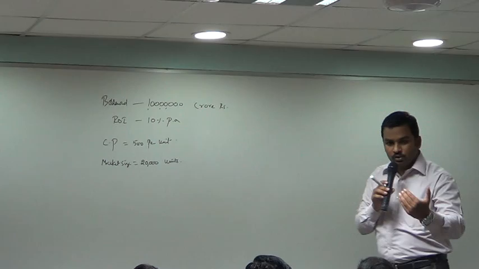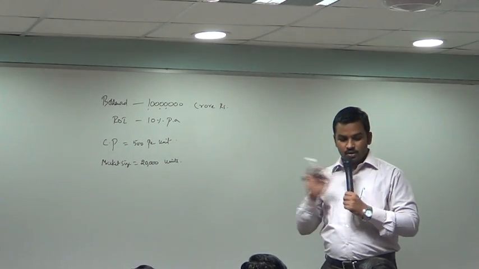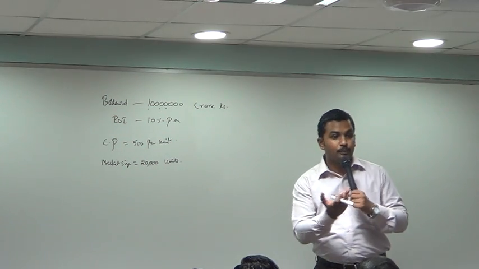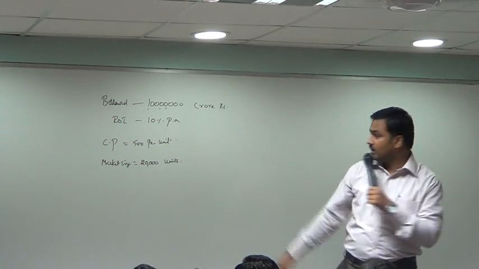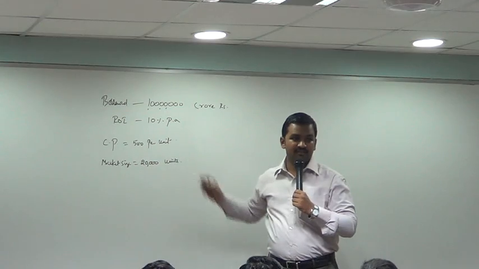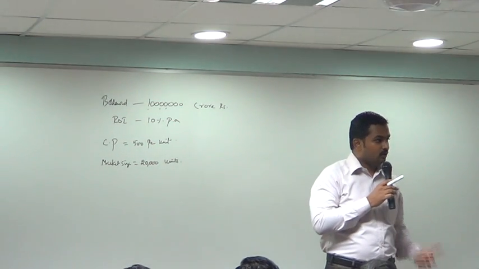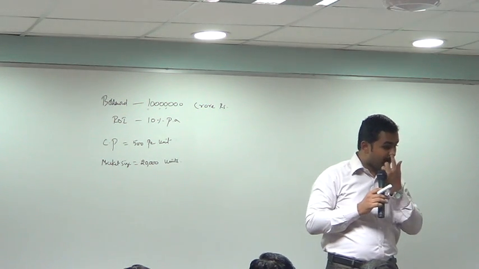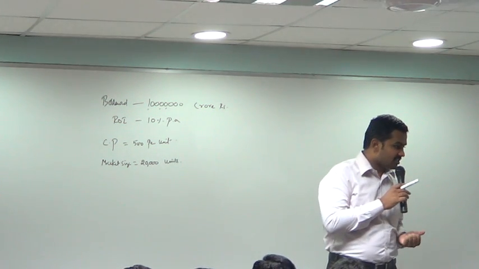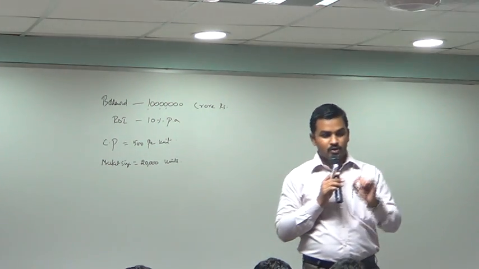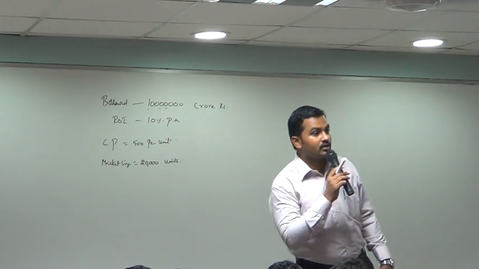He will recover only 1 crore rupees. Cost price of the goods is also 1 crore. How will you pay interest? Interest of 10 lakh will accrue at the end of the year, no? It will become an expense for you. How will you pay interest? So we cannot sell at 500. Tell me the minimum price which we should ask the consignee to sell the goods at.